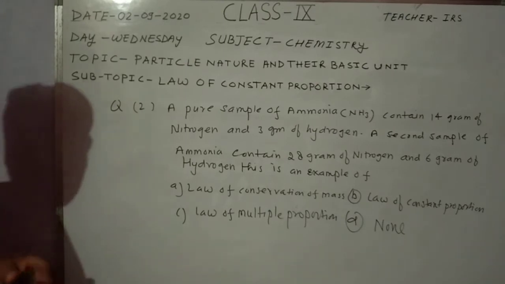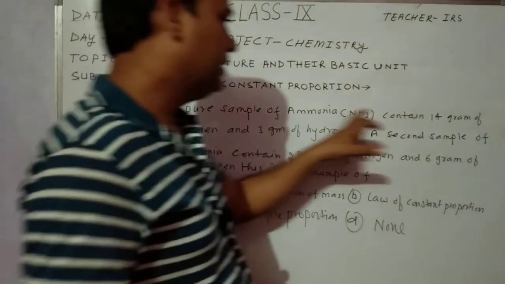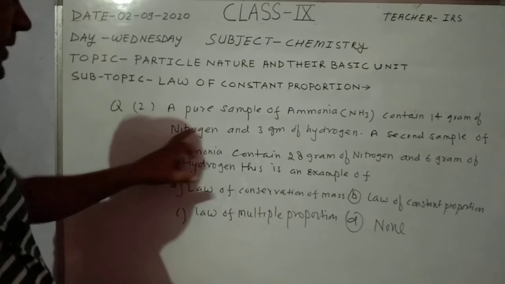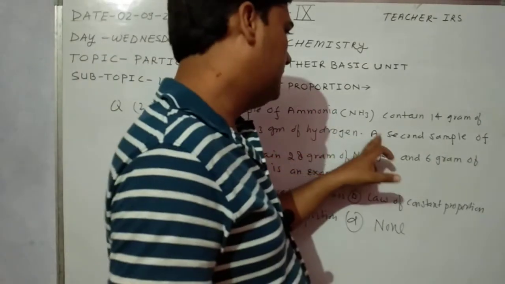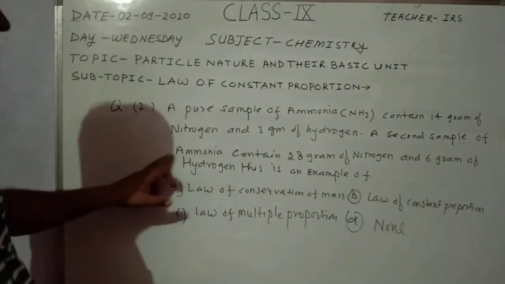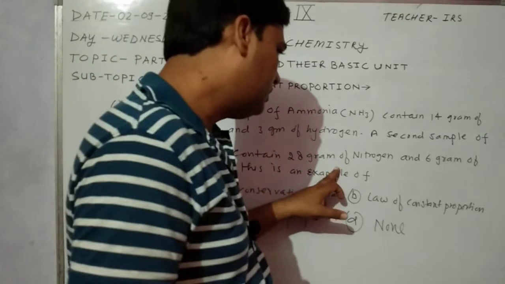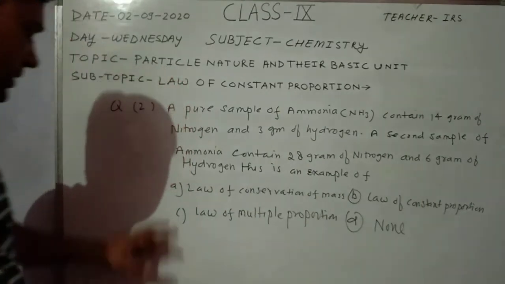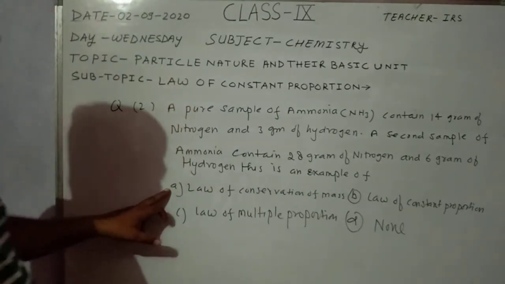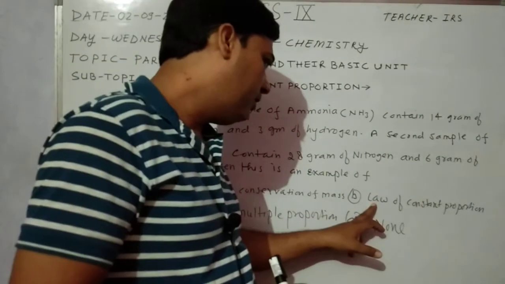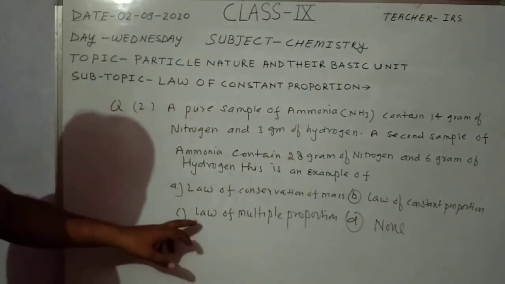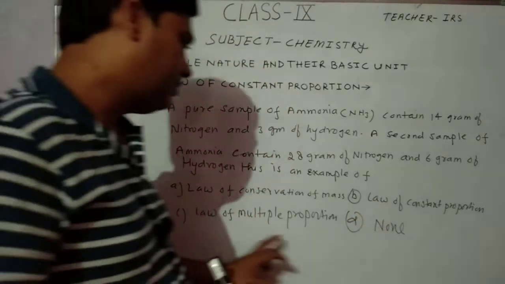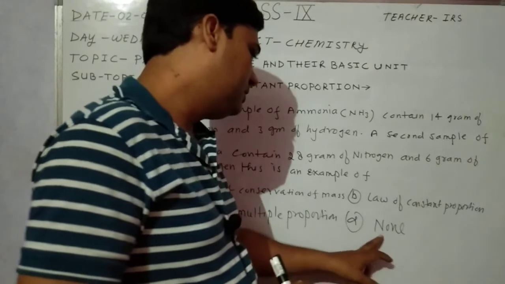So a pure sample of ammonia contains 14 gram of nitrogen and 3 gram of hydrogen. A second sample of ammonia contains 28 gram of nitrogen and 6 gram of hydrogen. This is an example of: first option is law of conservation of mass, second option law of constant proportion, third option law of multiple proportion, and D, last option is none.